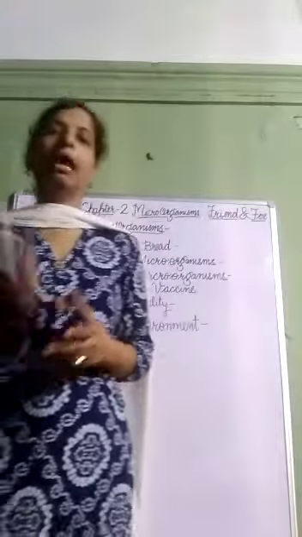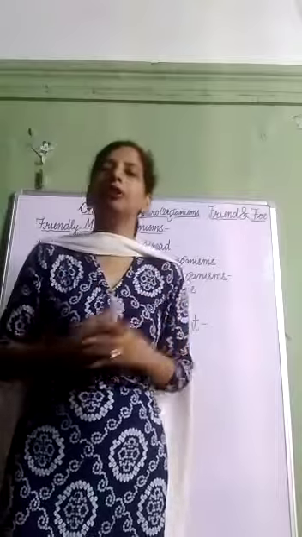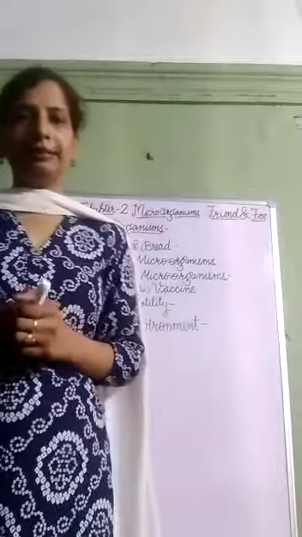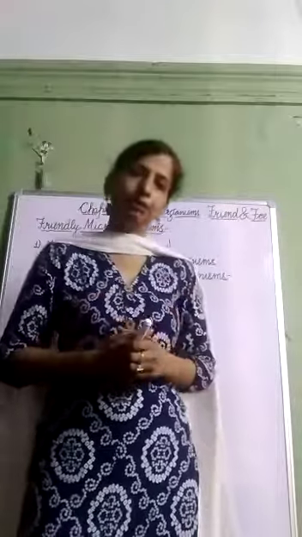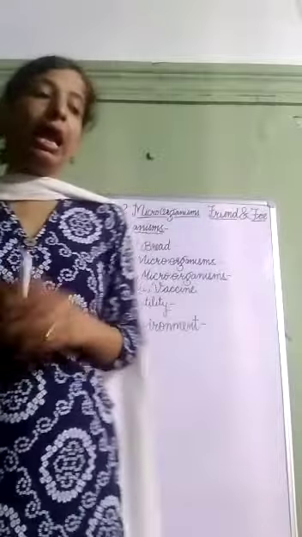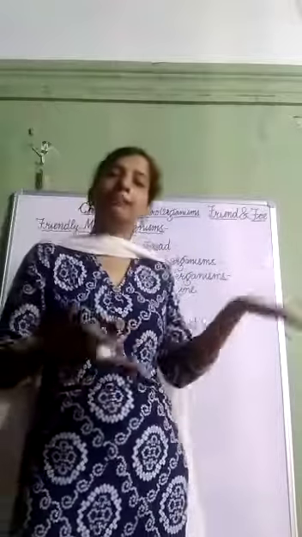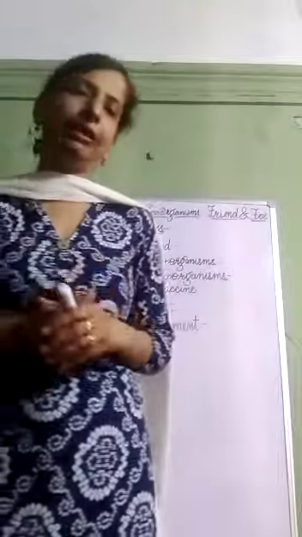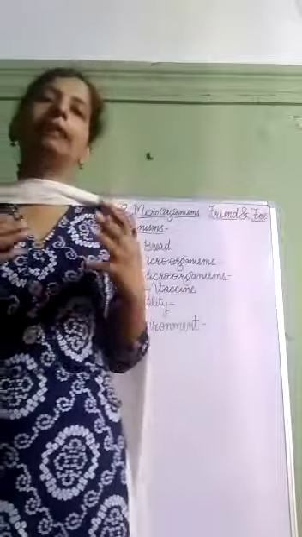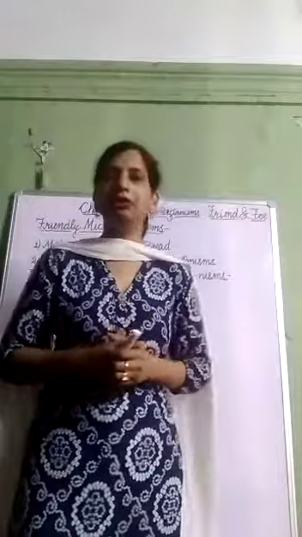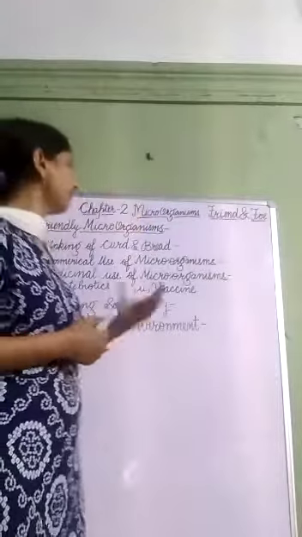Actually, whenever any disease causing microorganism enters our body, our body produces antibodies against it. These antibodies fight against those microorganisms and protect our body from the disease. And even if in future our body faces the same microbial attack, these antibodies remain in our body and protect us from future infection by those microorganisms. So this is how a vaccine works.